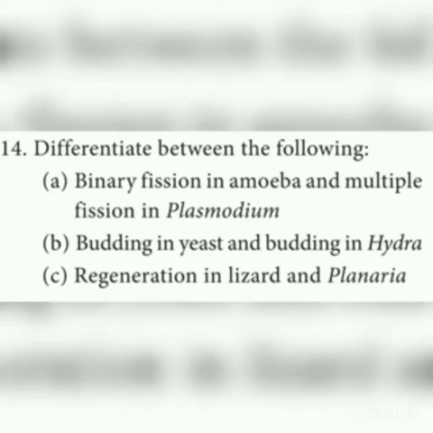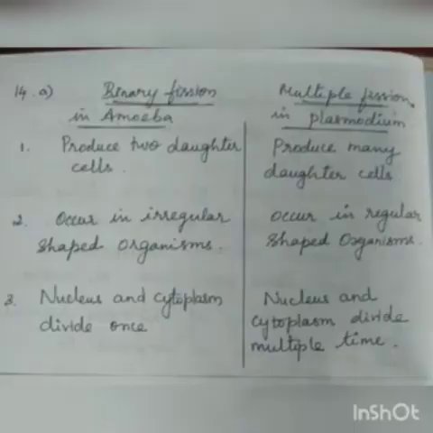Number 1, binary fission in amoeba and multiple fission in plasmodium. Binary fission means it can produce only 2 daughter cells. Bi means 2, it can produce only 2 daughter cells, whereas multiple means many, so they can produce many daughter cells. This binary fission occurs in irregular shaped organisms like amoeba.